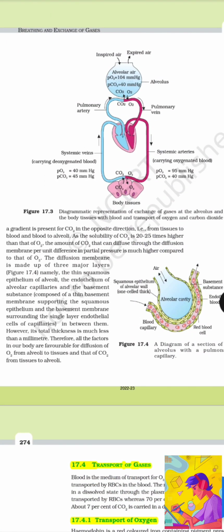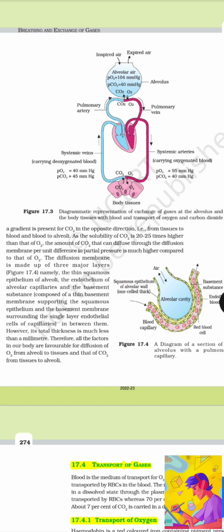A gradient is present for CO2 in the opposite direction, that is from tissues to blood and from blood to alveoli. As the solubility of CO2 is 20 to 25 times higher than that of O2, the amount of CO2 that can diffuse through the diffusion membrane per unit difference in partial pressure is much higher compared to that of O2.